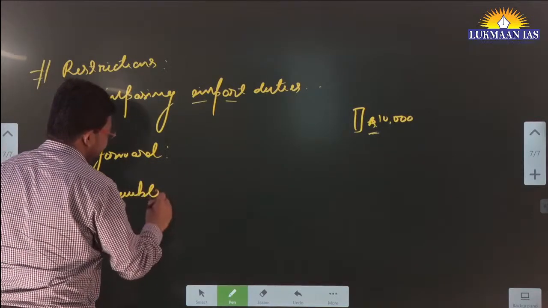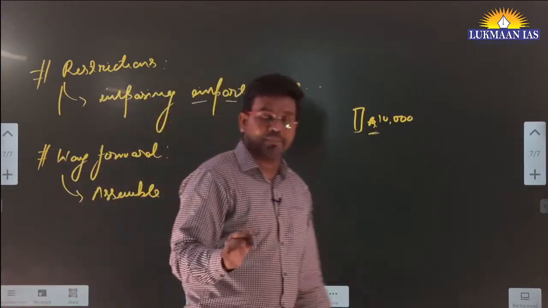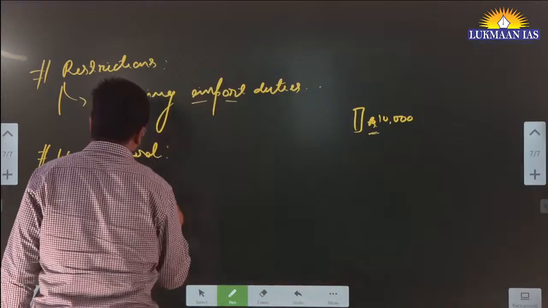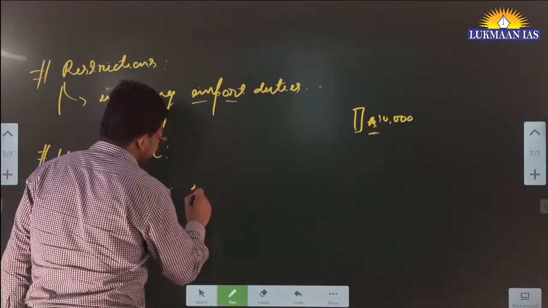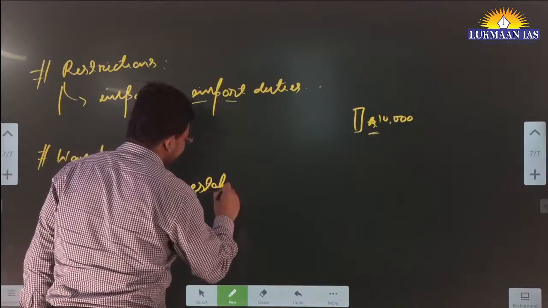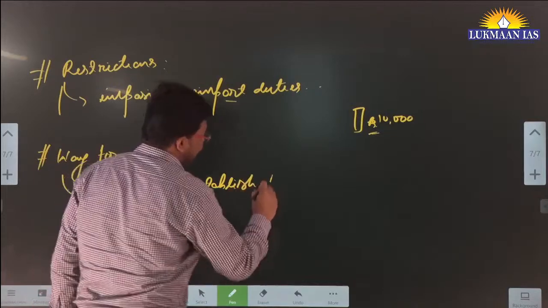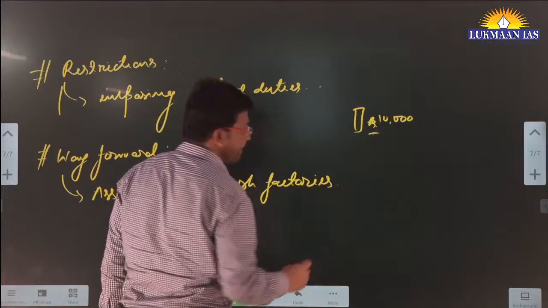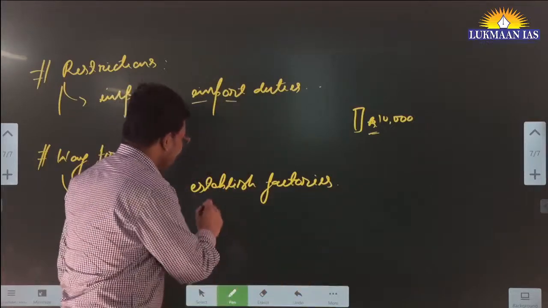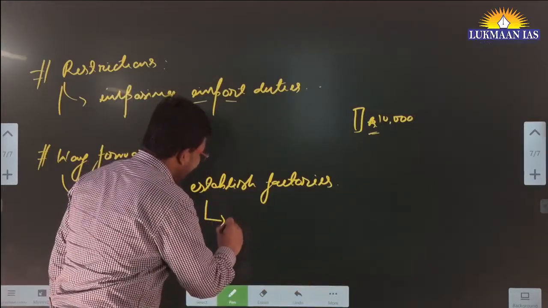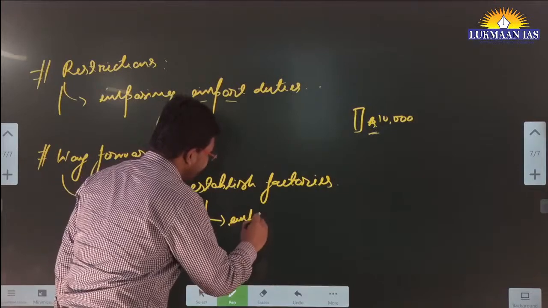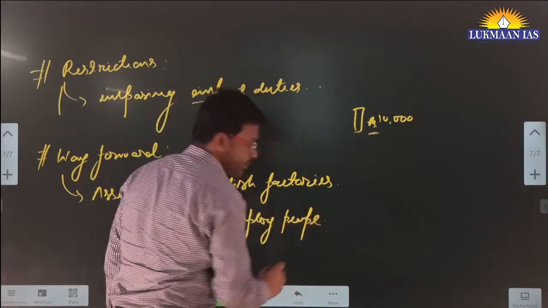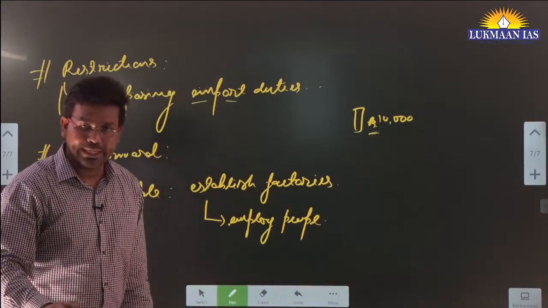For assembling, they need to establish factories in India, and if they establish factories, they need to employ our people. So it will lead to job creation.